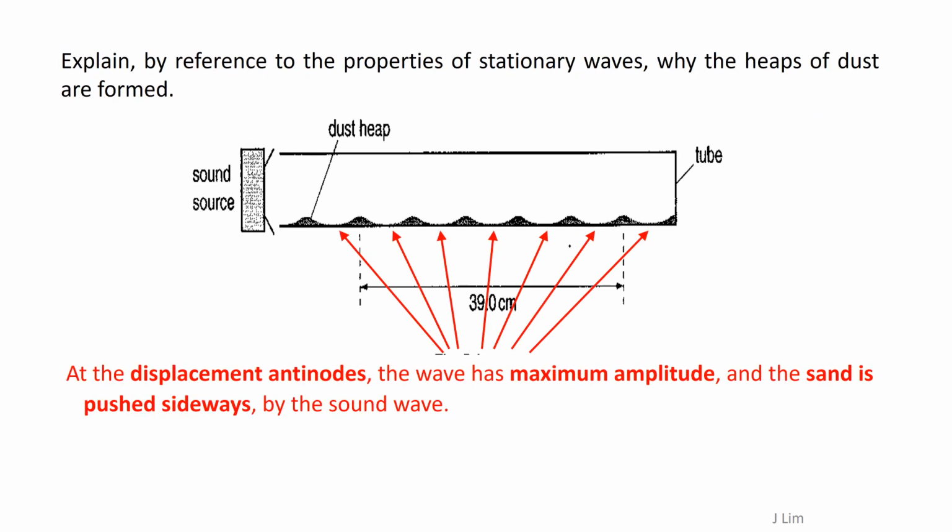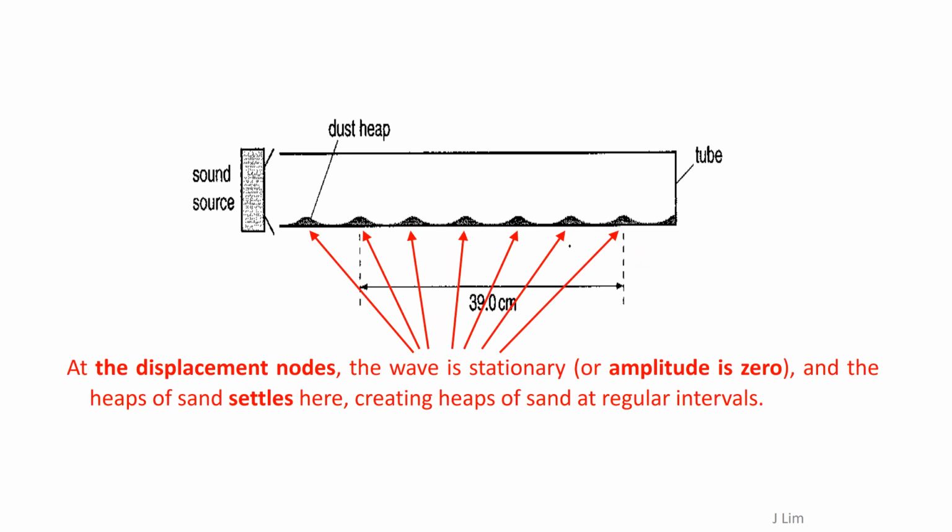At the displacement antinodes, the wave has maximum amplitude and the sand is pushed sideways by the sound wave. At the displacement nodes, the wave is stationary and the sand settles here, creating heaps of sand at regular intervals.